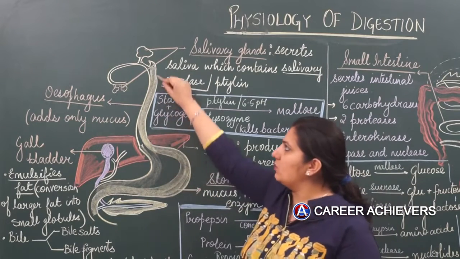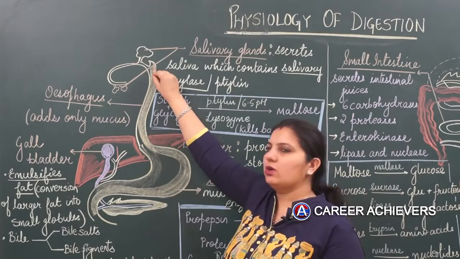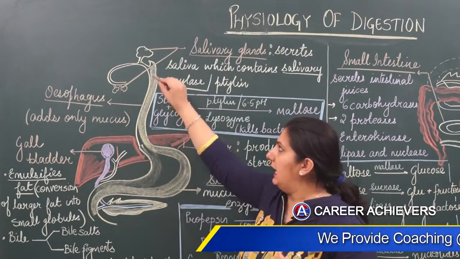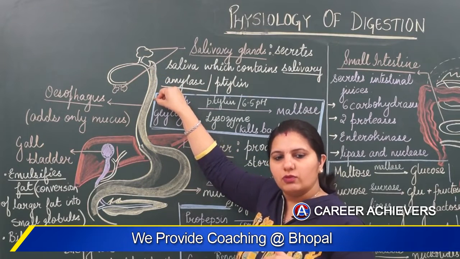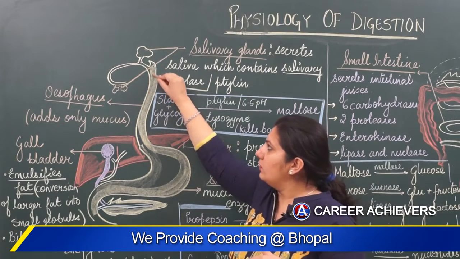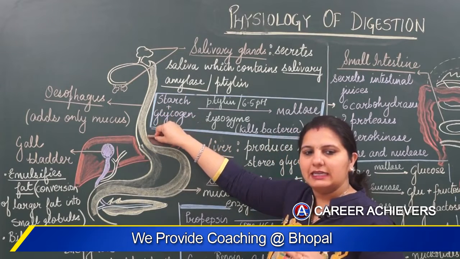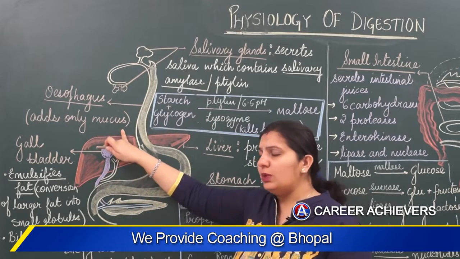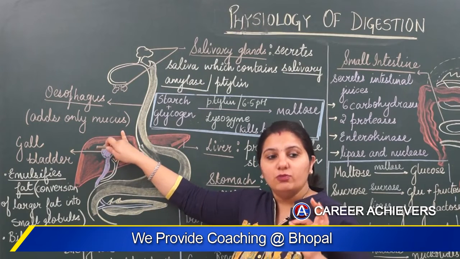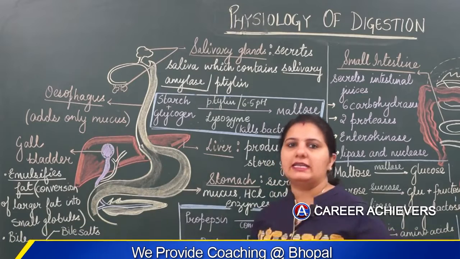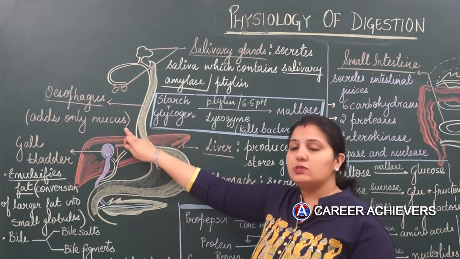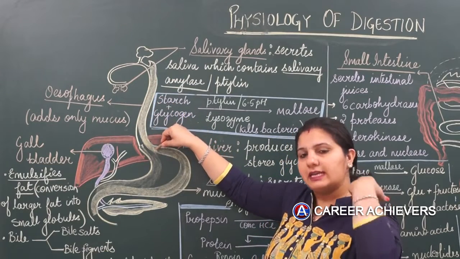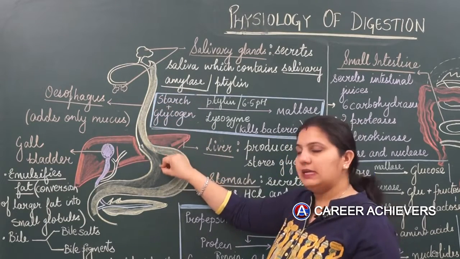Now we have seen the esophagus is a passage. Here we had a common passage, the pharynx. Nothing happens there; it only provides an airway and a common passage for food and water to move. The food travels down by the peristaltic movements of the esophagus, which adds only mucus. Only and only mucus is added; no type of digestive enzyme is secreted in the esophagus. Now, the digested food you took from here, where did we send it?